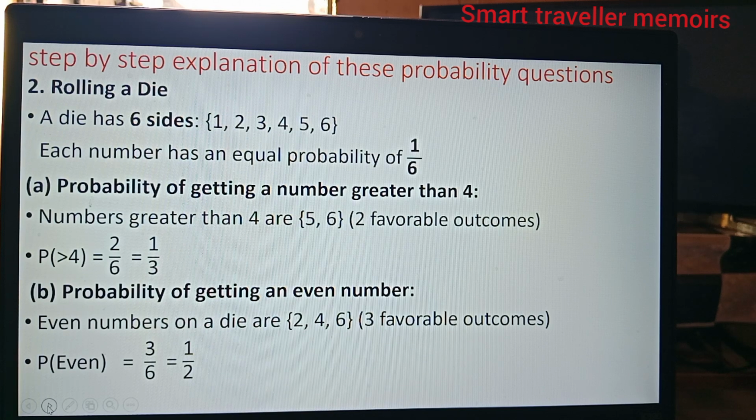And the probability of getting an even number is 3 over 6, which is a half, because the even numbers are 2, 4, and 6, or the 3 favorable outcomes.